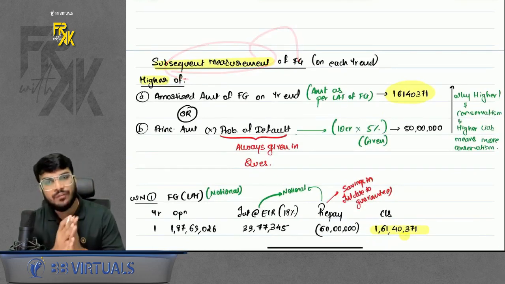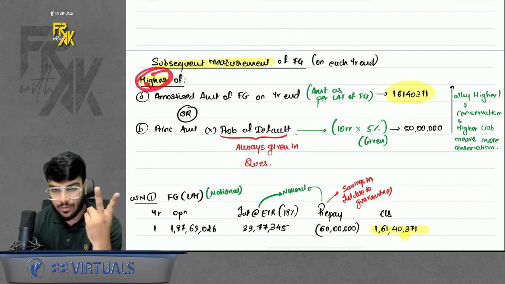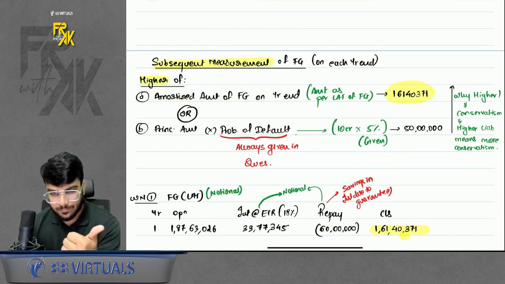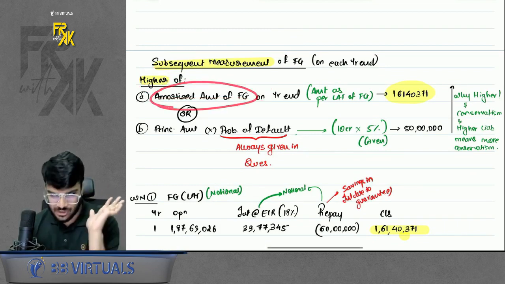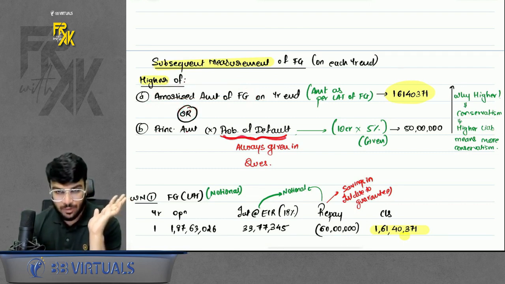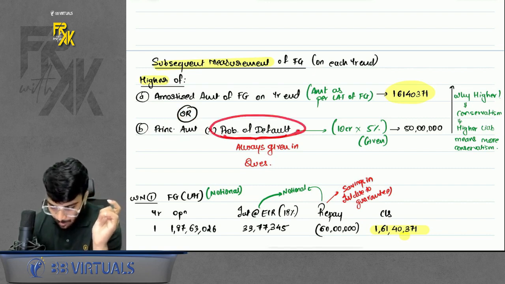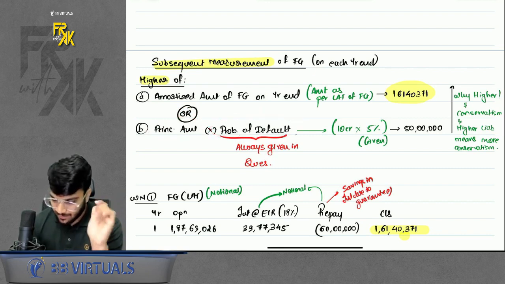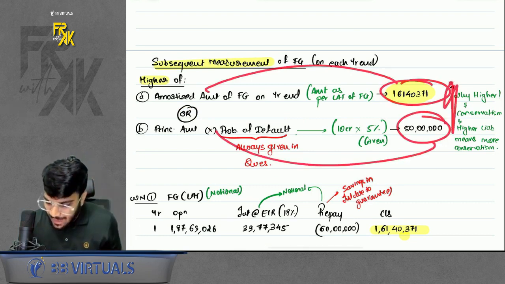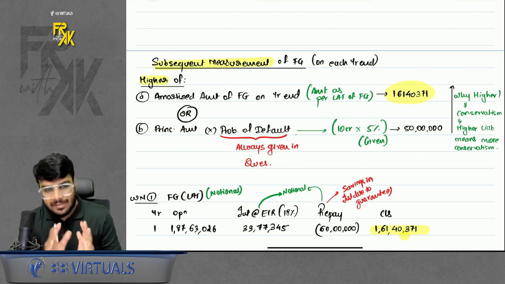In case you remember, for financial guarantee, in subsequent measurement, you have to find two amounts. Higher of. First amount, amortized amount of financial guarantee. That is, just prepare a LAT for financial guarantee. Or, principal amount into probability of default. Okay, principal amount you will have in the question. This default probability will be given in the question. Use this and find the values. You will get two values, one this and one this. Whichever is higher, we have to keep it at that value. Okay, for this we will discuss in the question also.